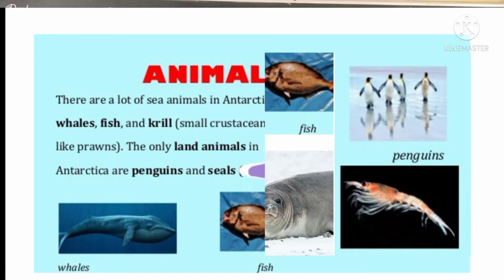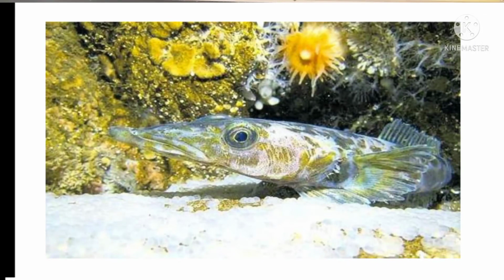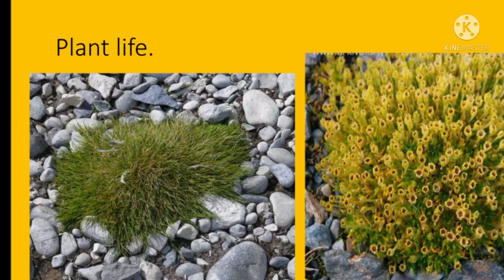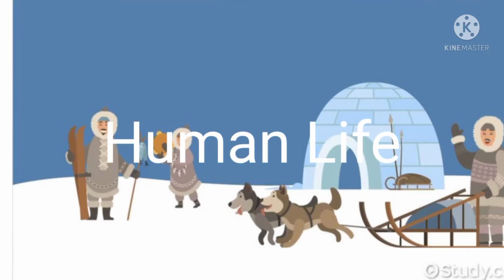Students, penguin, fish, seal and krill are found in Antarctic continent. Students, Antarctic dragonfish and elephant seal are commonly found in Antarctic continent. Okay, I hope you all have understood about the animal life and plant life. Now let us talk about the human life.